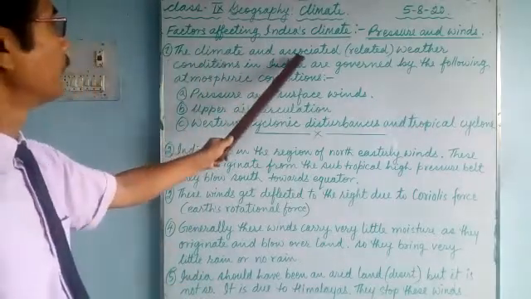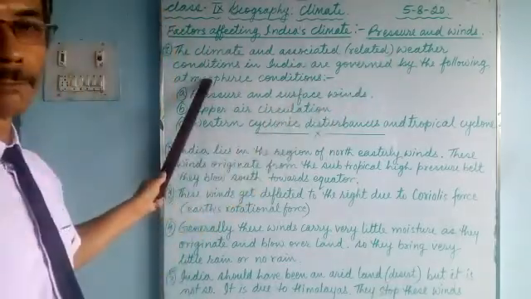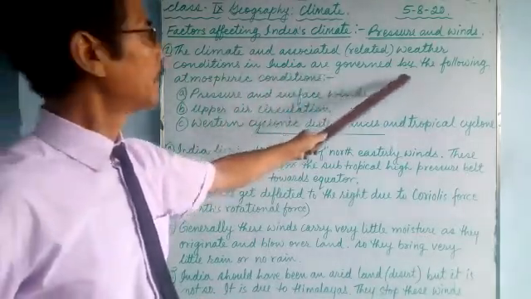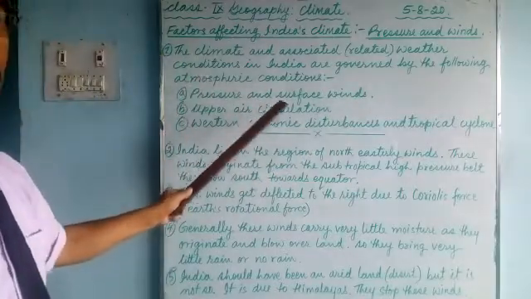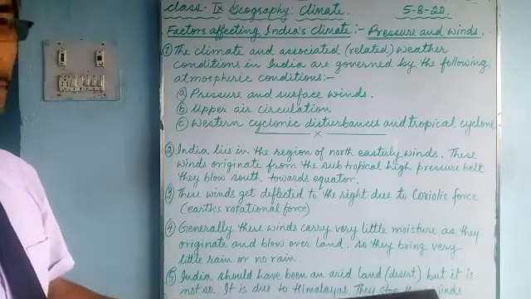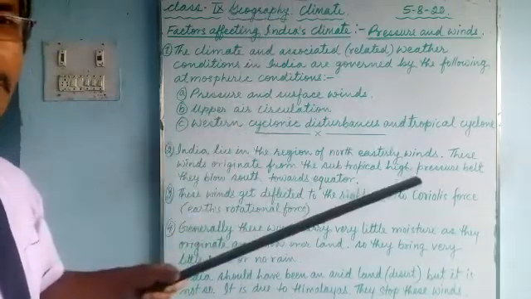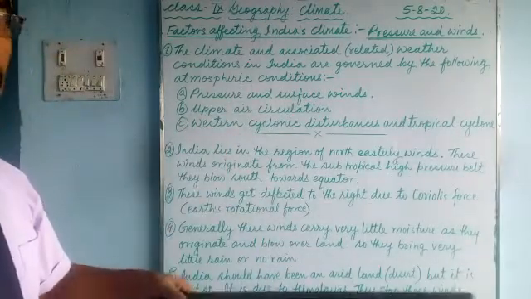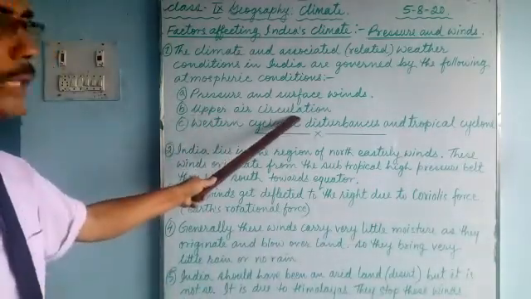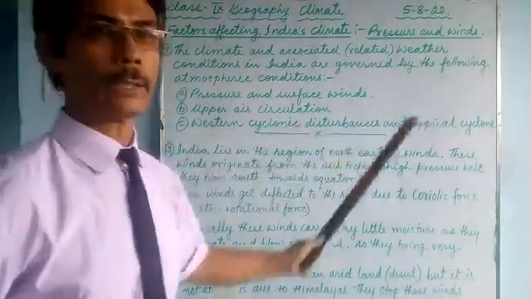Climate and weather conditions in India are governed by the following atmospheric conditions. What are they? Number one, pressure and surface wind, the air pressure and the wind that blows. Number two, upper air circulation. And the third one is western disturbance and tropical cyclone.